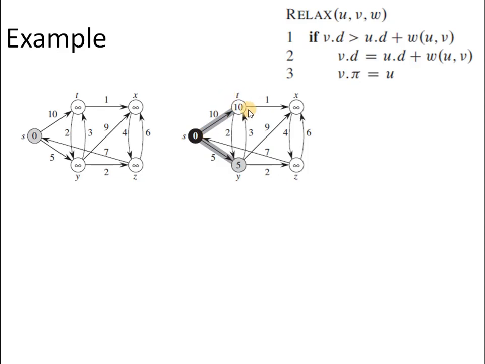Now we are reaching vertex T via vertex Y, so this edge has to be picked, and we leave the direct edge from S to T. To mark this change, we update the pi attribute corresponding to vertex T. So we are updating the distance, plus we are updating the predecessor also.